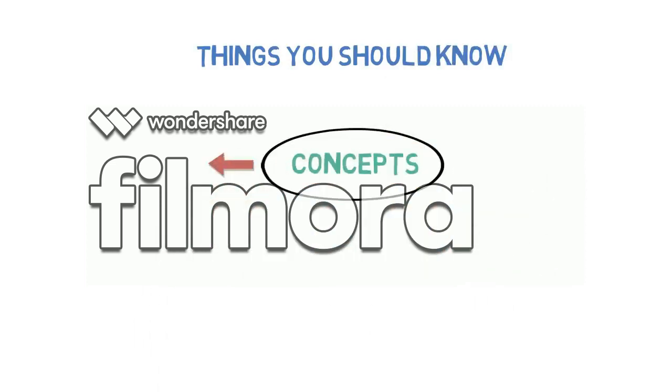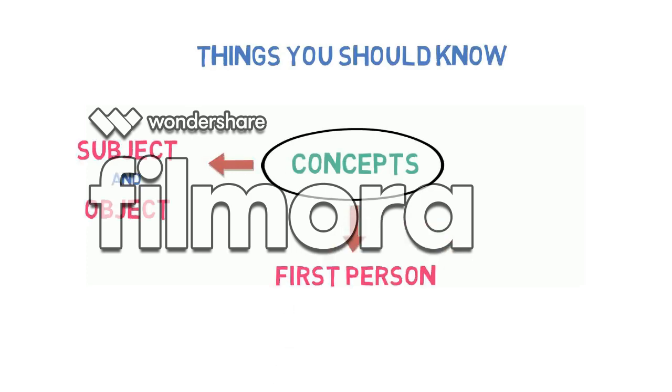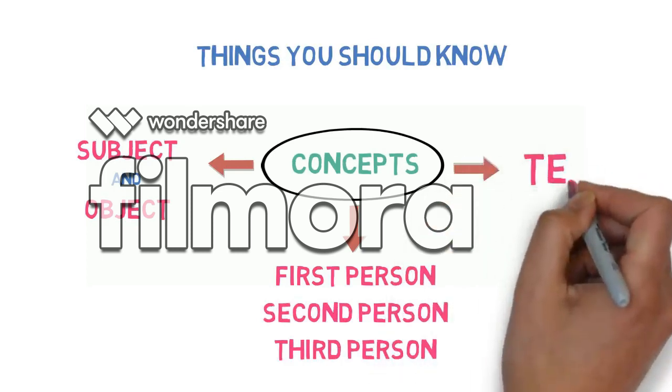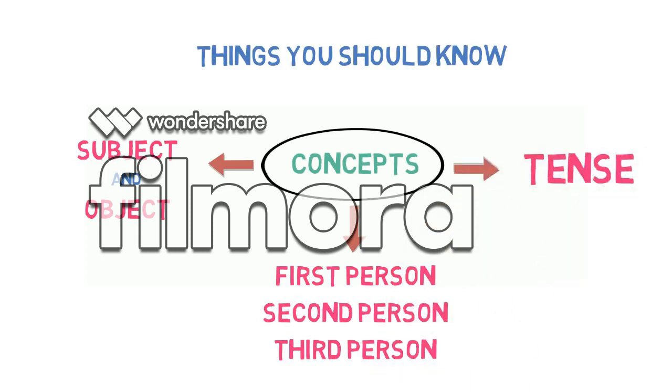First one is what is subject and object in the sentence. Second one is what is first person, second person and third person. And third one is what is tense. We have already discussed all of them in our previous video, but we will quickly revise here.